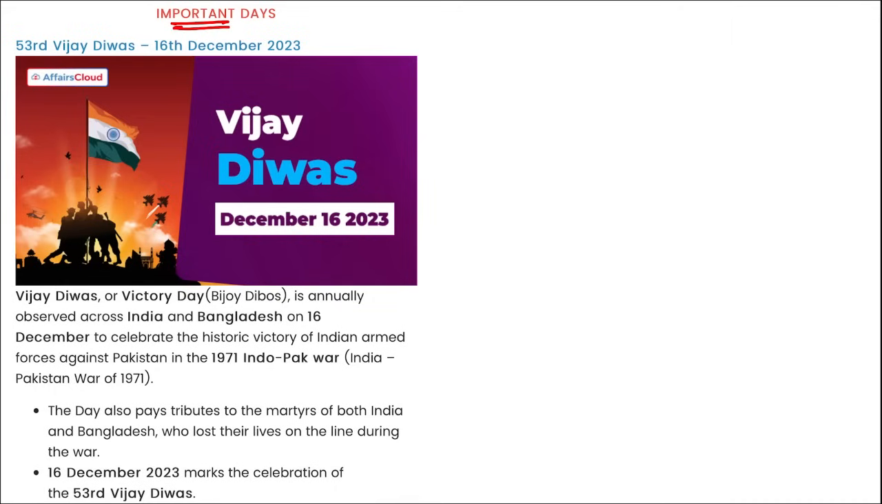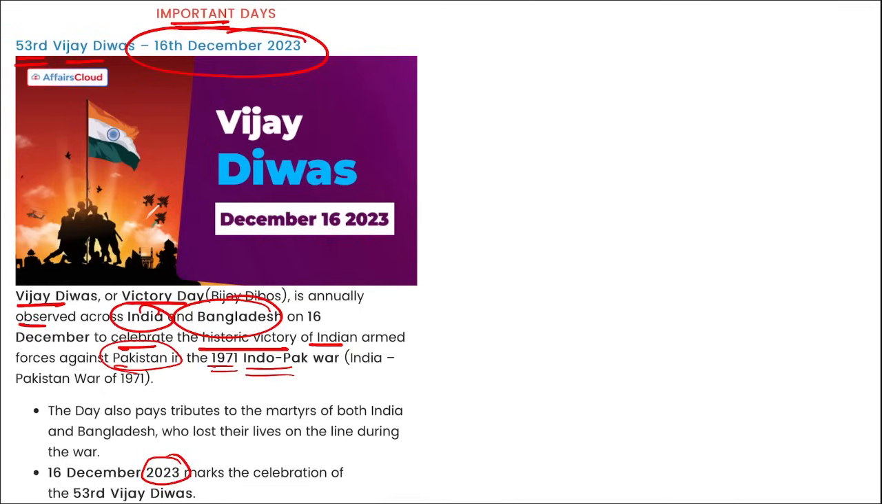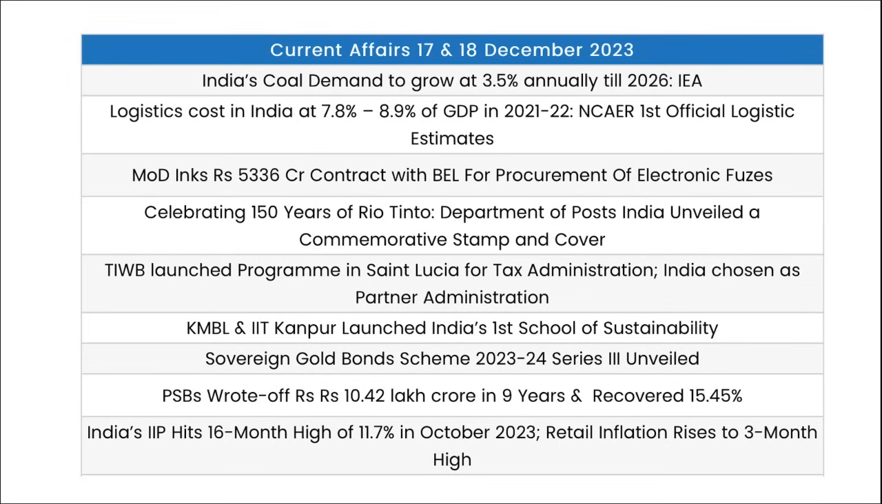Next is important days. 53rd Vijay Divas. When do we observe this? So 53rd Vijay Divas is observed on 16th of December. Right? Vijay Divas, or your Victory Day, is annually observed across India and Bangladesh on 16th of December, and it is to celebrate the historic win of the Indian Armed Forces against Pakistan in the 1971 Indo-Pak War. Right? And this edition, that is 2023, was the 53rd edition of the Vijay Divas that was observed by India and Bangladesh. So friends, these were your important current affairs for the day.